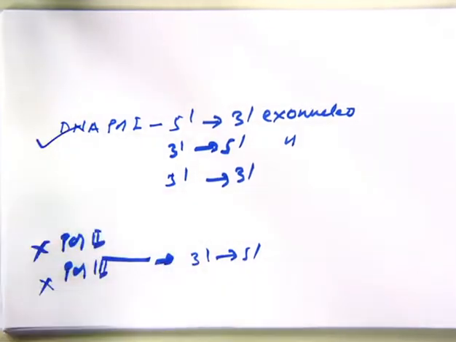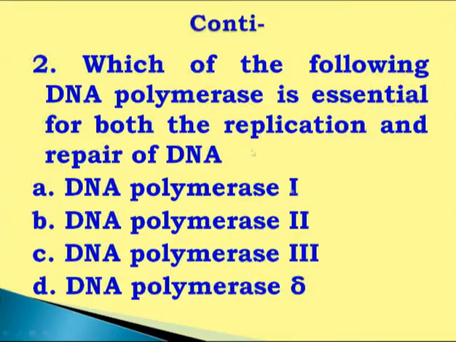Only DNA polymerase 1 is responsible for synthesis of nucleotides as well as removal of incorrect nucleotides. So the answer is DNA polymerase 1.